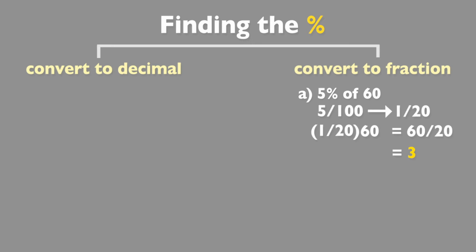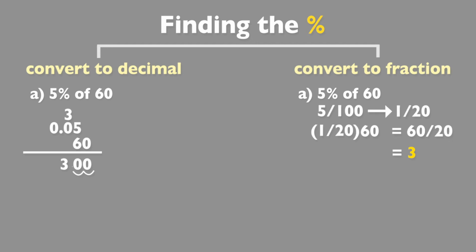Now we could go ahead and multiply this as a decimal as well, so we'll go ahead and show that. 0.05 times 60, and you can actually go ahead and just scoot the 60 over, put the 0 on the end, and then add it at the end, because essentially that's the same thing as 0.05 times 6, and then multiply it by 10, which is the same thing as 0.05 times 60. Then multiplying through, 5 times 6 is 30, 0 down, carry your 3, 0 times 6 is 0, plus 3 is 3. We have two decimal places with the 0 and the 5, so we move the decimal place over 2 places to give us, again, 3.